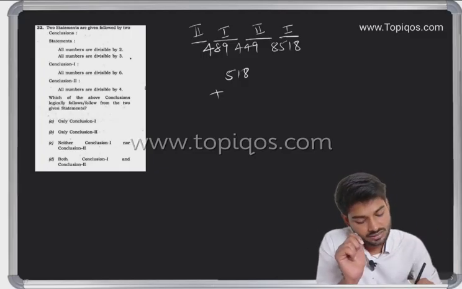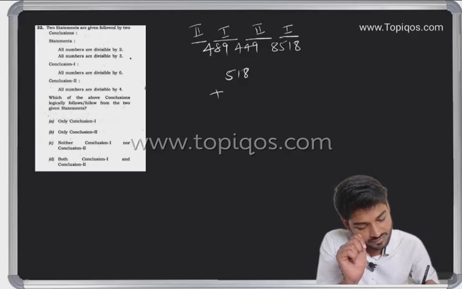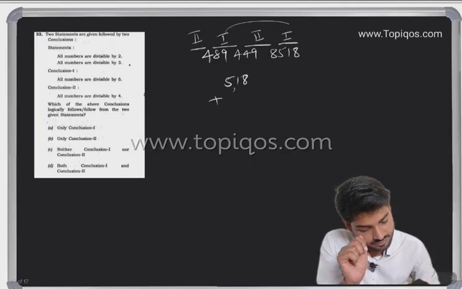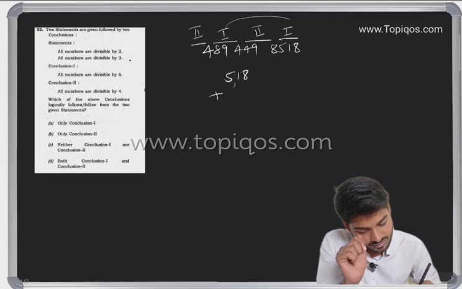Okay, so now what we'll do? 518, group 1, this one, 894. Just a second. 894.